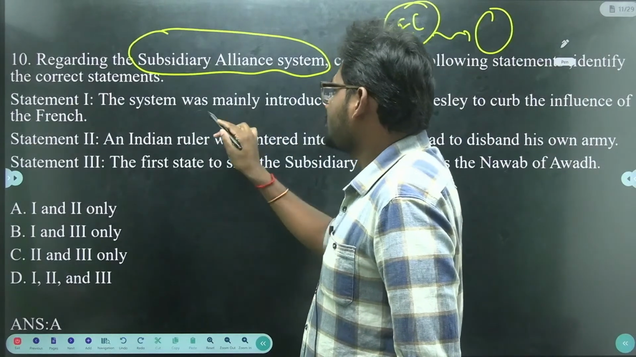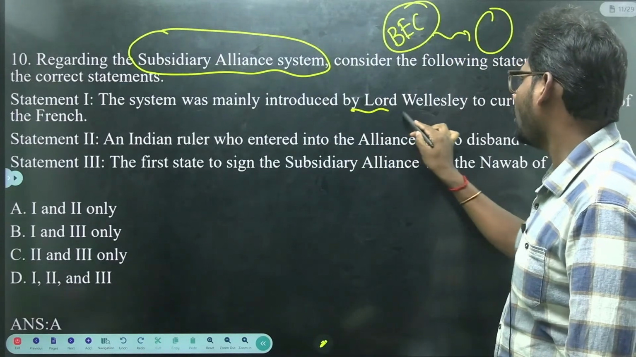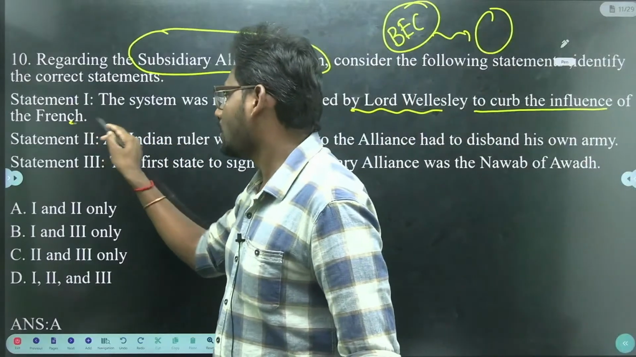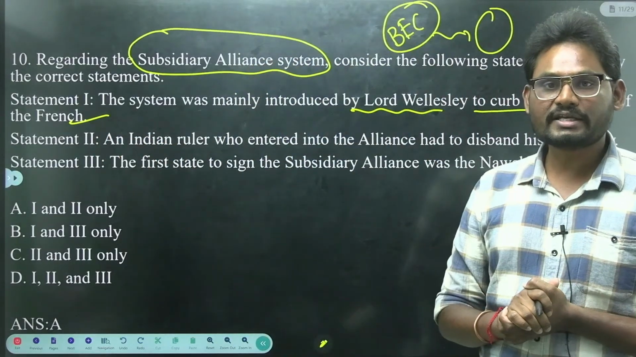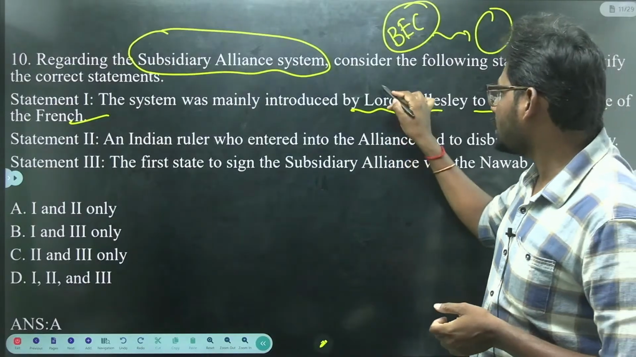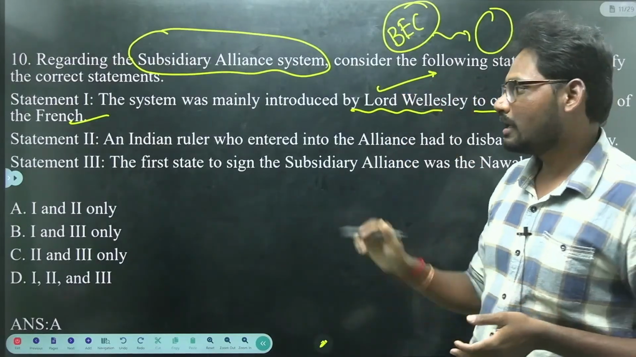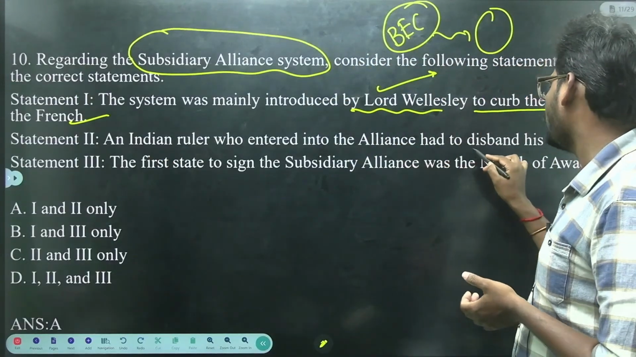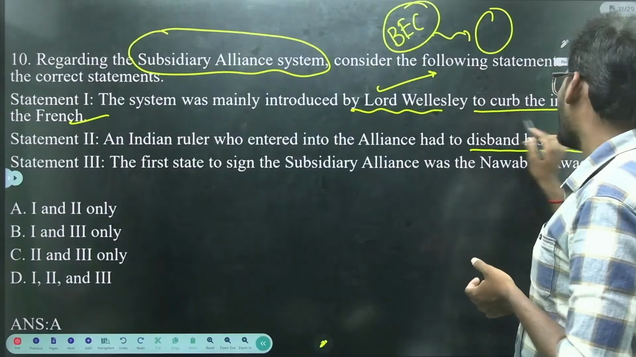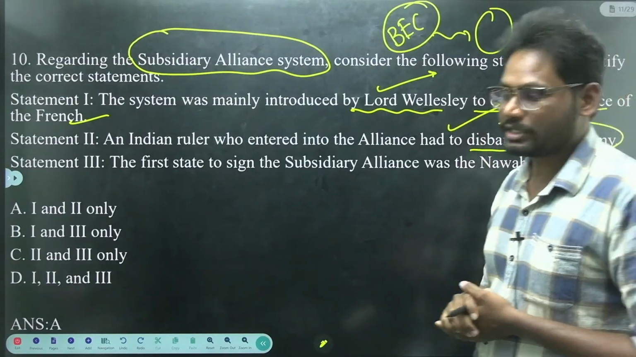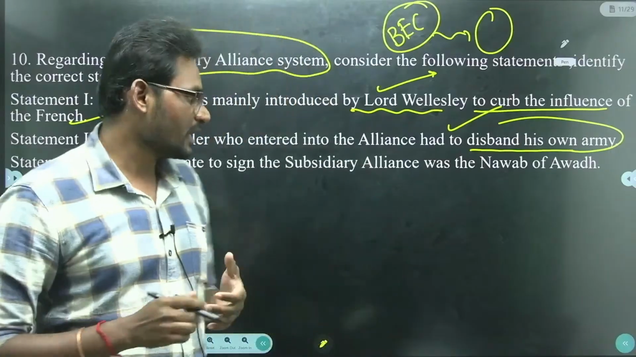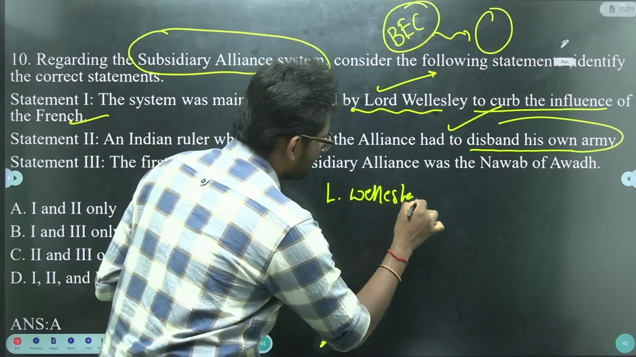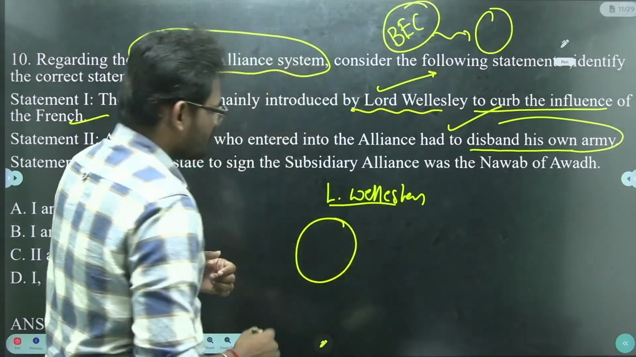Statement 1: The system was mainly introduced by Lord Wellesley to curb the influence of the French. Here the subsidiary alliance system was introduced by Lord Wellesley. The statement is perfectly correct. Next, statement 2: An Indian ruler who entered into the alliance had to disband his own army. It is also a correct statement. So subsidiary alliance was introduced by Lord Wellesley.